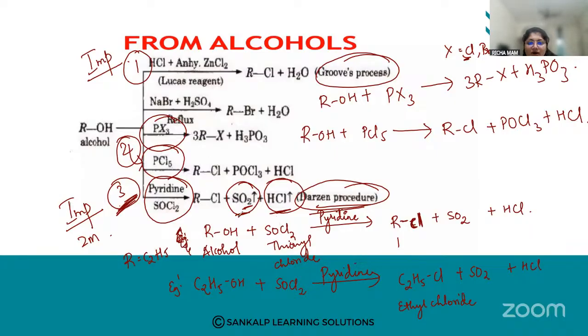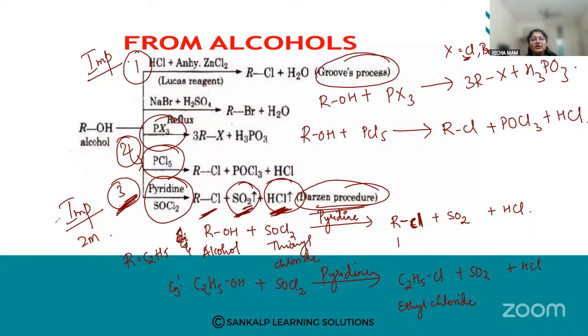Why? Because the byproducts are gases. We know that when gases are released, they escape out easily. So the product can be easily removed. Okay, the product can be easily removed. So we are using this process.